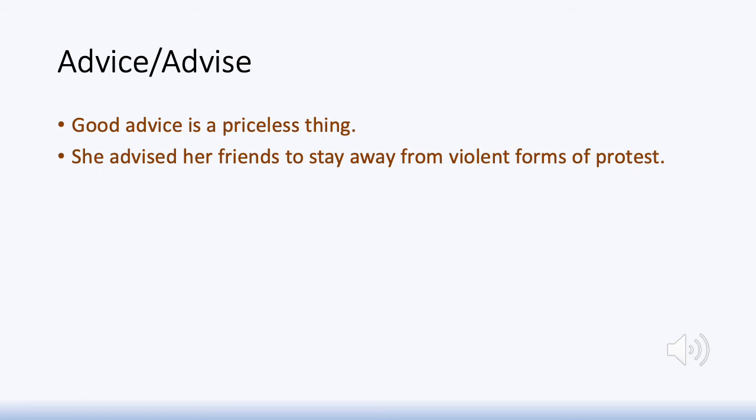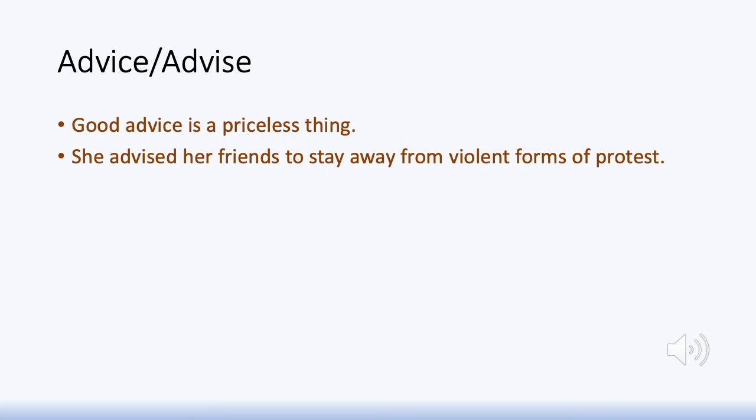Now, how do you spell advise? Is it advice or advise? The fact is, both the words are proper words, but one is used as a noun, the other is used as a verb. And how do we distinguish between the two? We use the spelling CE for the noun and SE for the verb.